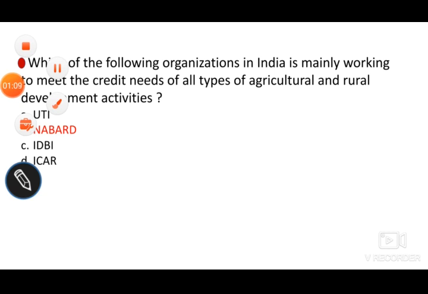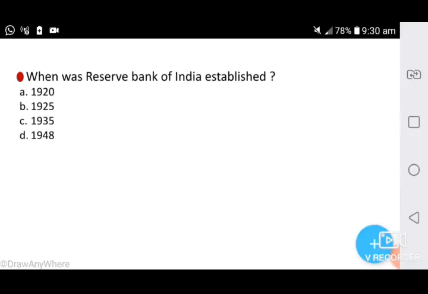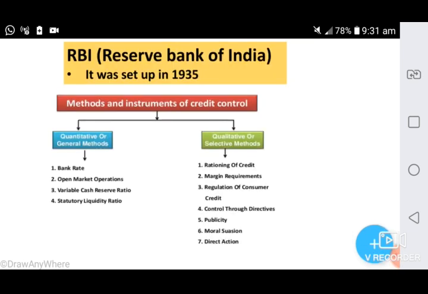Next one, when was Reserve Bank of India established? Option A 1920, option B 1925, option C 1935, option D 1948. RBI, Reserve Bank of India. It was set up in 1935 under the RBI Act. RBI is the regulator of the entire banking in India. Credit control is an important tool used by RBI as a part of its monetary policy to control the demand and supply of money in economy.